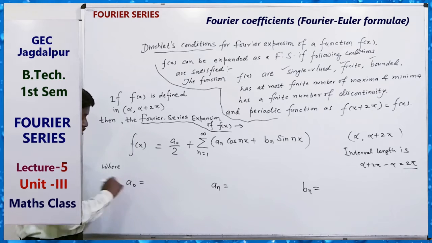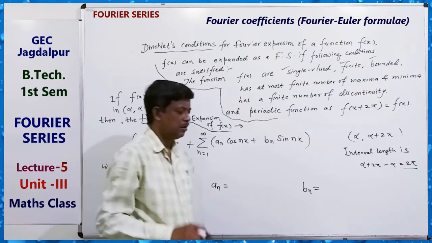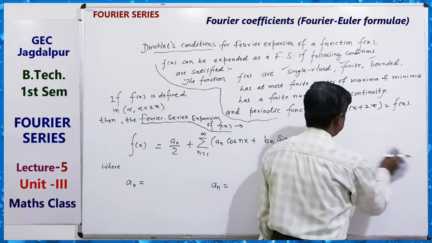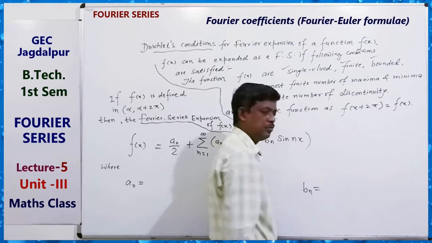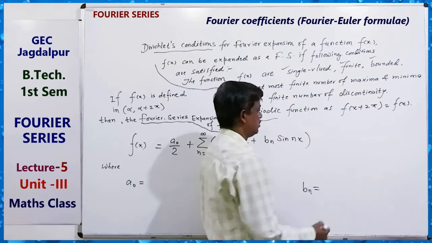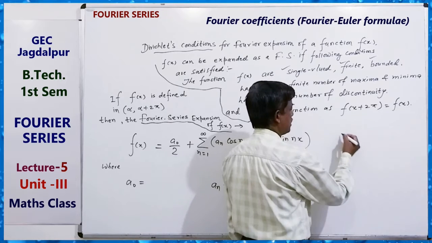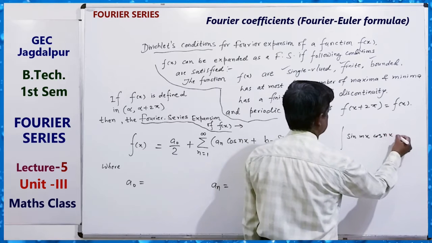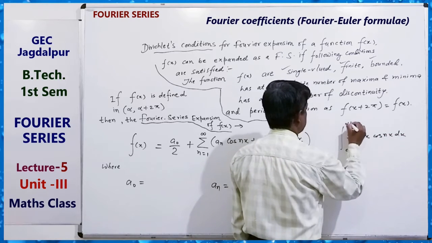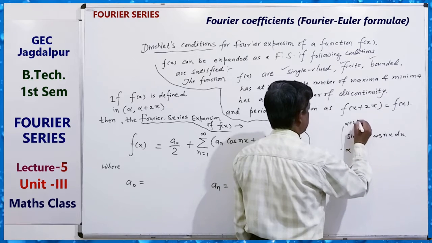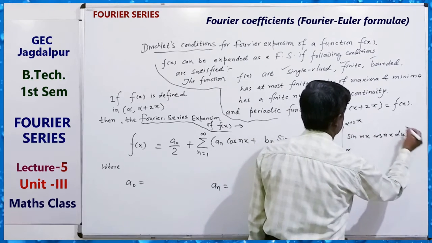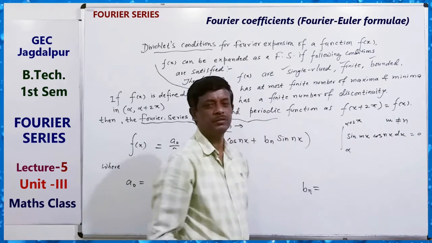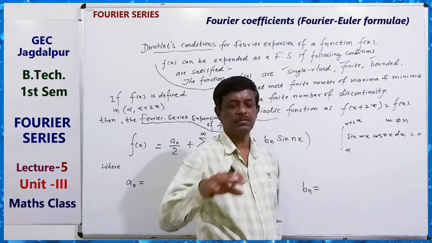Okay, so we can get a0, because there are many formulas of integration related to sin x and cos x that we know. We can use those integrals, just like the integral of sin mx cos nx dx from alpha to alpha plus 2 pi. This integral equals what? 0, for m not equal to n. We know this type of integral; there are different types of integrals.